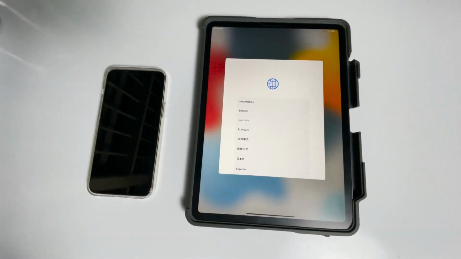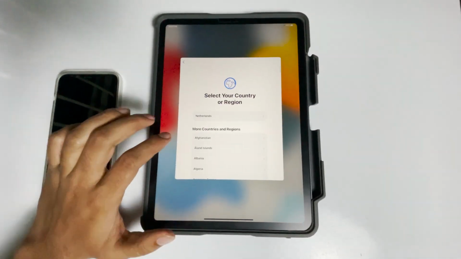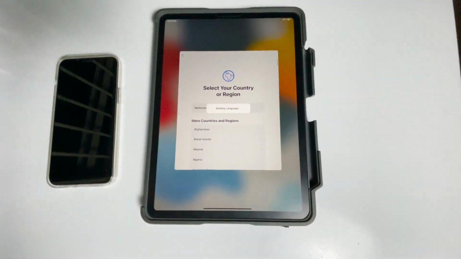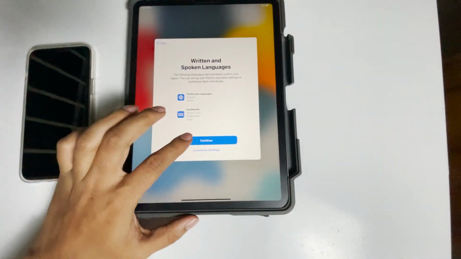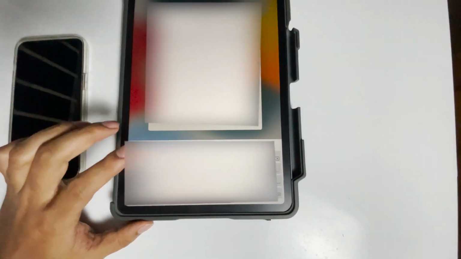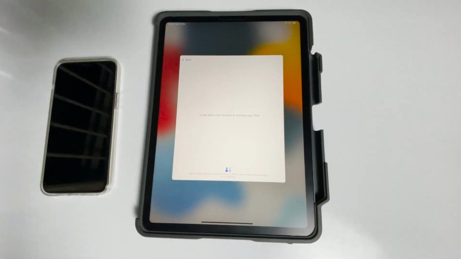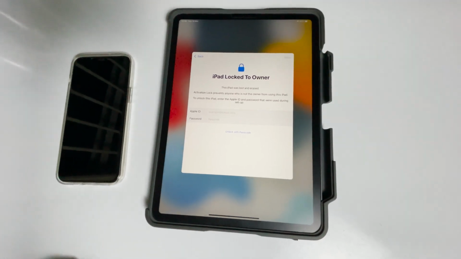As you can see, it is all done. Now set up the iPad. Connect to Wi-Fi, select the Wi-Fi. Give the Apple ID and password previously used on this iPad.